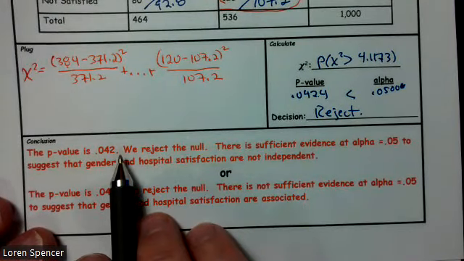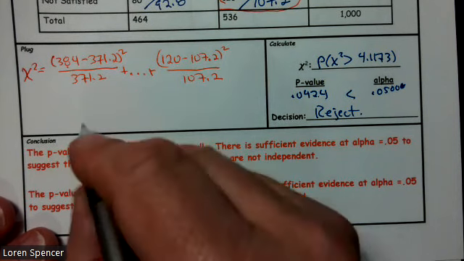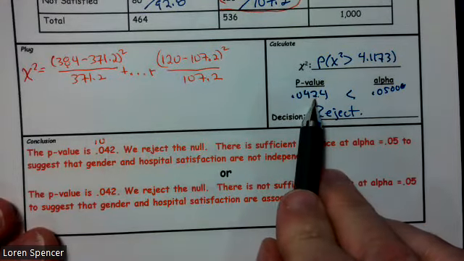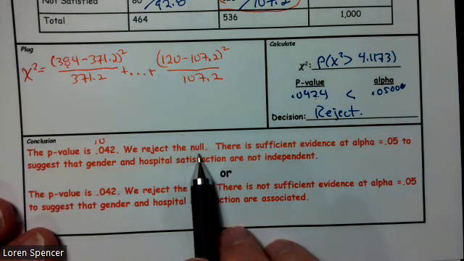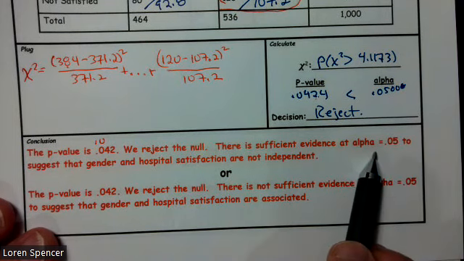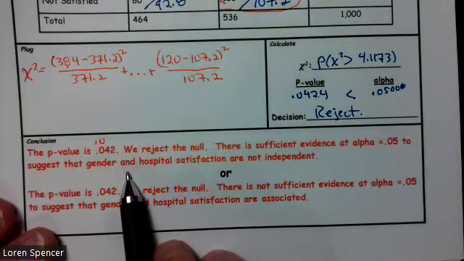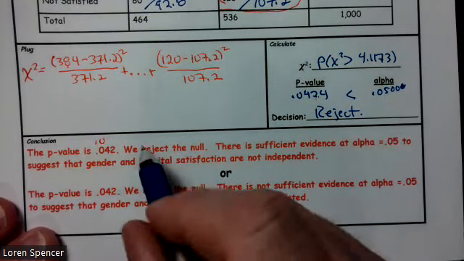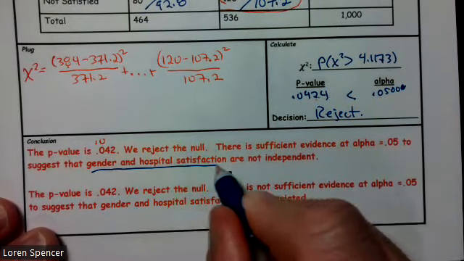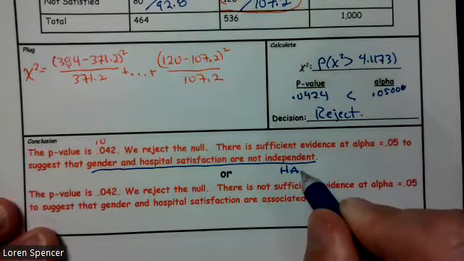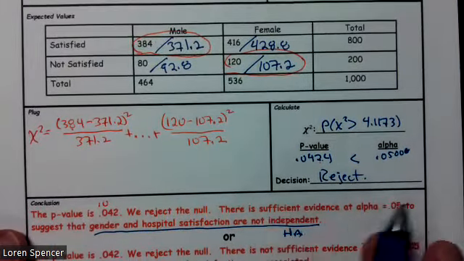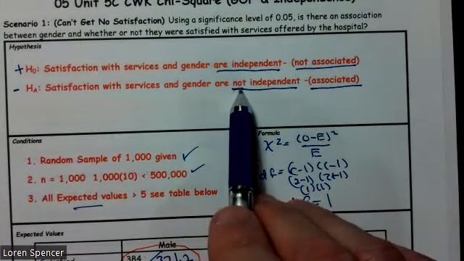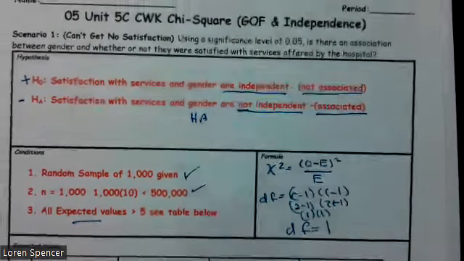All right. So the p-value is 0.042. Really, I should say 0.0424, because that's what we have. We rejected the null. There is sufficient evidence at alpha equals 0.05 to suggest that gender and hospital satisfaction are not independent. That's just a restatement of our HA: satisfaction and gender are not independent. We just always restate our HA.